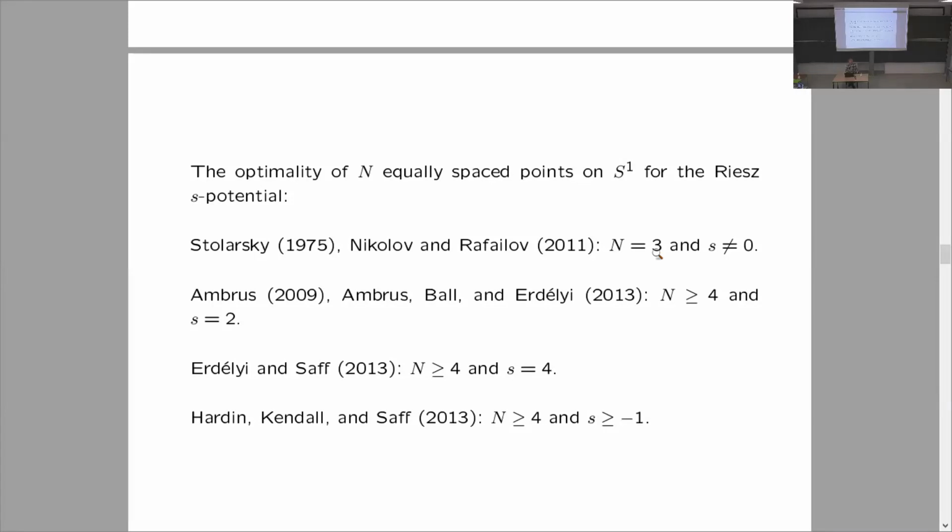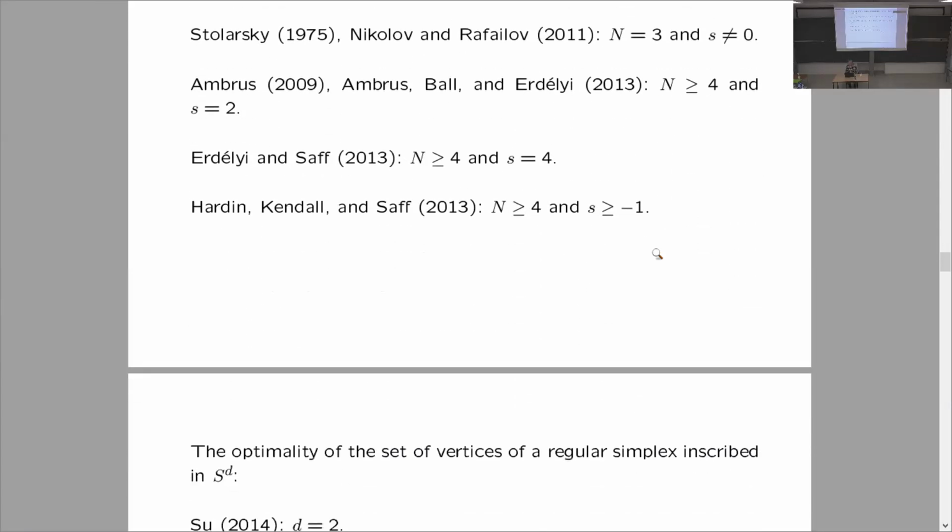Then for s equals 2, an arbitrary number of points, Ambrus, Ball, and Erdélyi also showed the optimality of equally spaced points. Then for s equals 4, optimality of n equally spaced points was proved by Erdélyi and Saff. And then for any s greater than or equal to -1, Hardin, Kendall, and Saff showed the optimality of n equally spaced points on the unit circle.